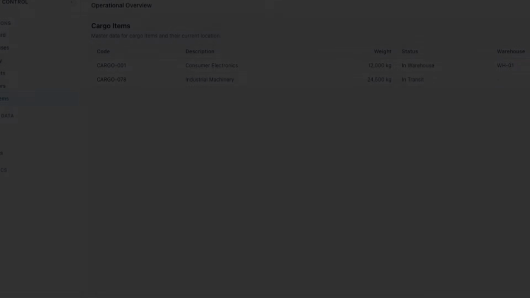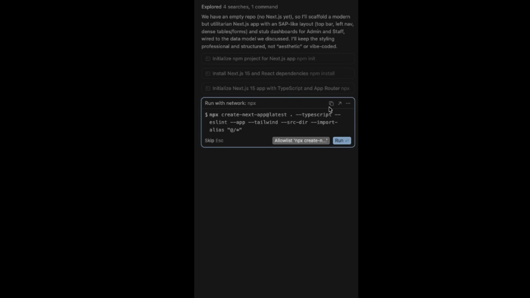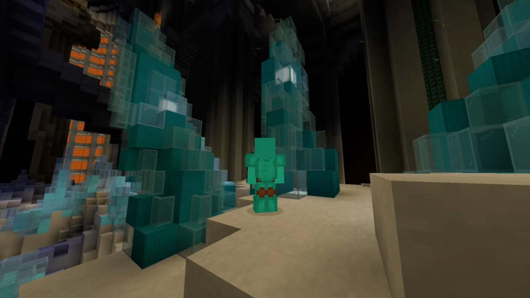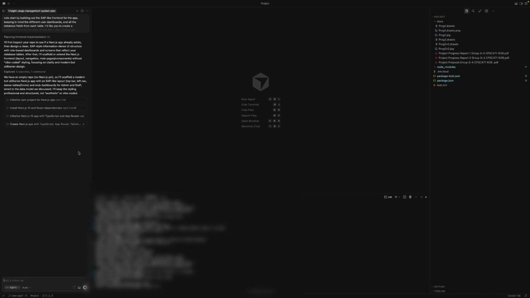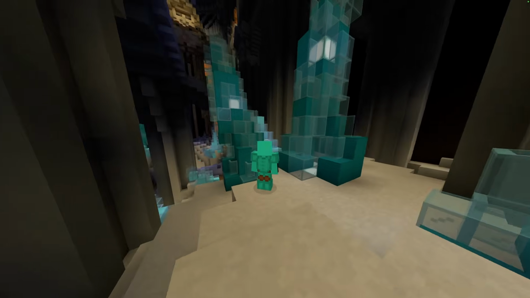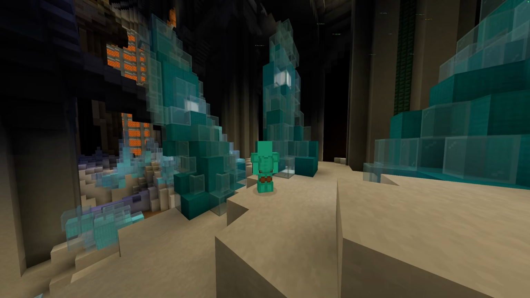Then I noticed something. Cursor reinstalled Next.js. Now, the thing is, I already had Next.js installed. I have had Next.js installed for a very long time. Now there are two separate dependency references on my machine for absolutely no reason. Look, I know that seems minor and it seems like I'm making a big deal out of this, but this is the thing about vibe coding that I think people gloss over.